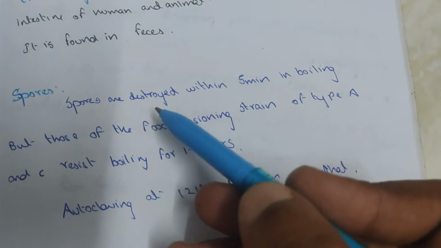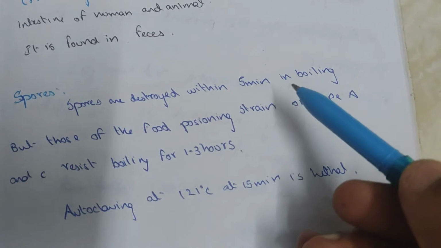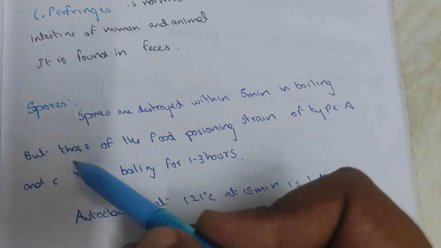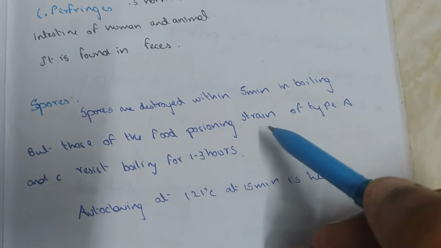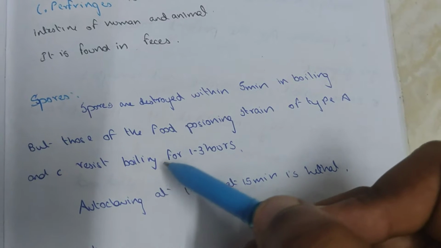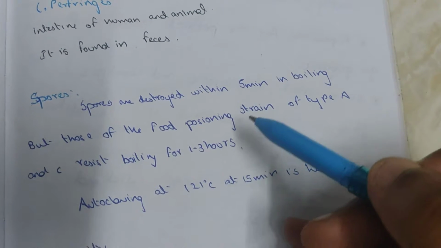Spore. The spores are destroyed within 5 minutes of boiling, but those of food poisoning strains of type A and type C resist boiling for 1 to 3 hours.